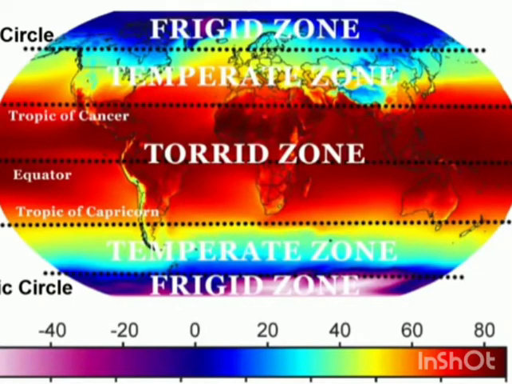As we go even further away, we have the frigid zone. It's cold freezing out here. This area is in between the Arctic Circle and the North Pole in the northern hemisphere, and in the southern hemisphere it is between Antarctic Circle and South Pole. So these were all the latitudinal changes that affect the climate of a place.